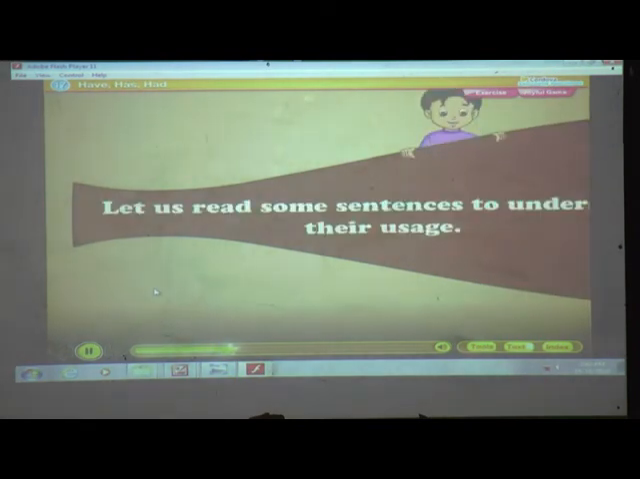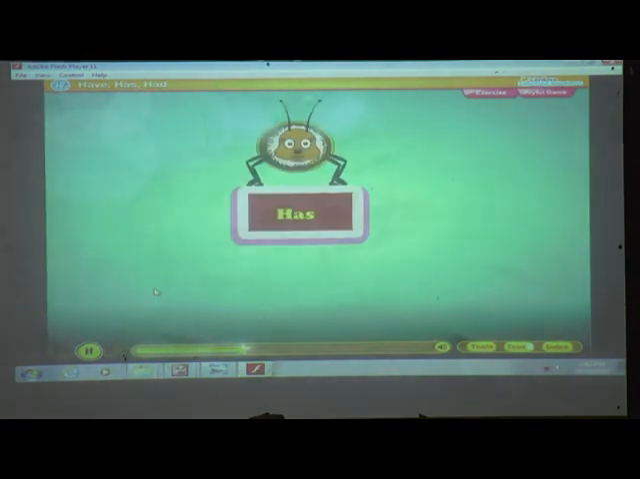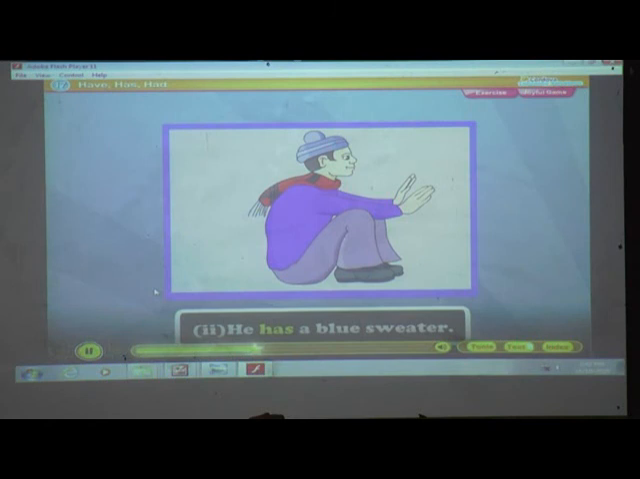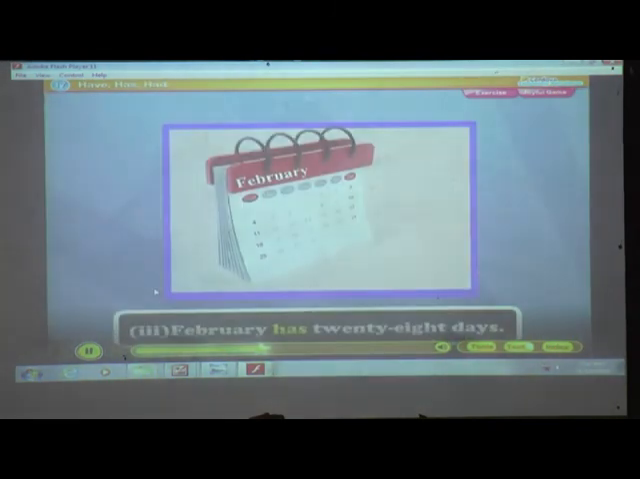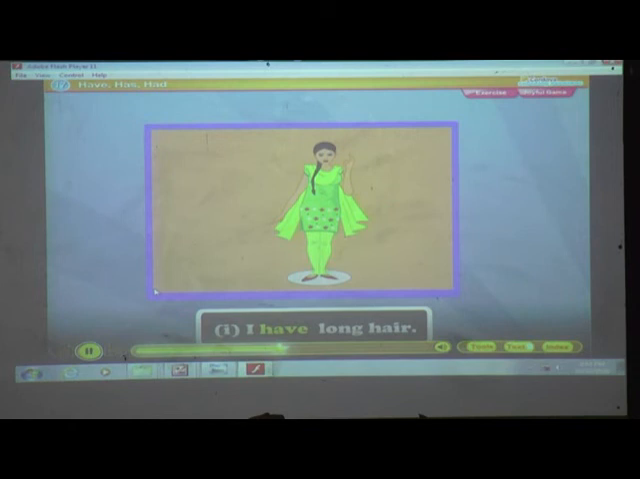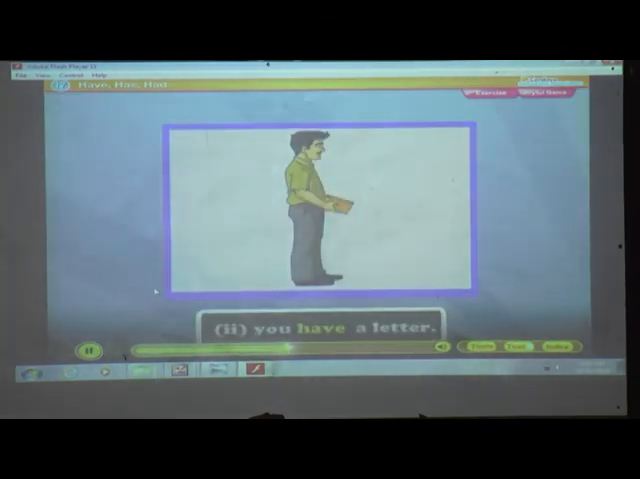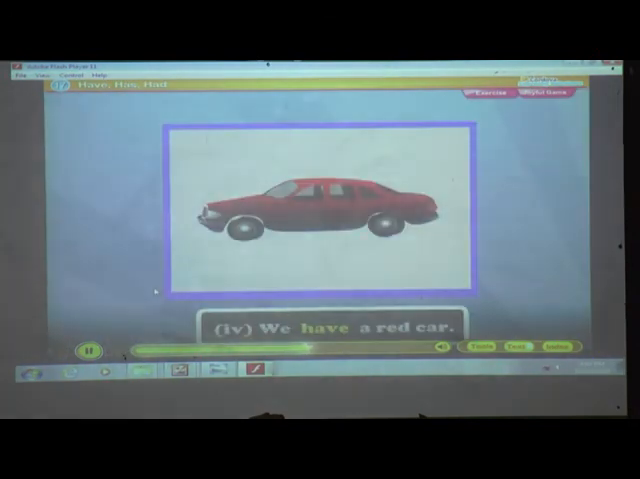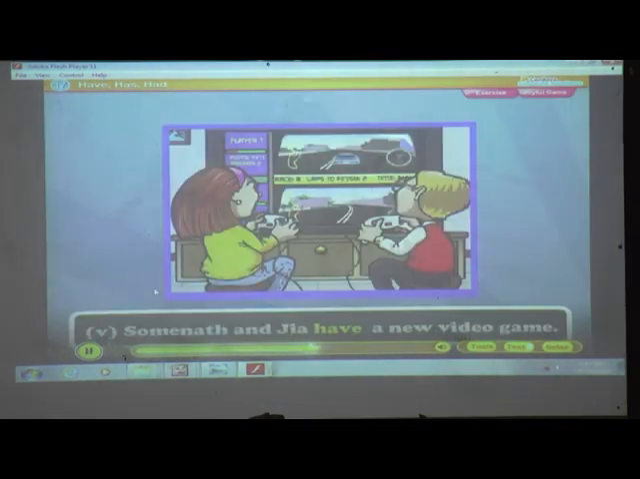Let us read some sentences to understand their usage. Has. He has many books. He has a blue sweater. February has 28 days. Have. I have long hair. You have a letter. They have a farm in their village. We have a red car. Sonia and Gia have a new video game.